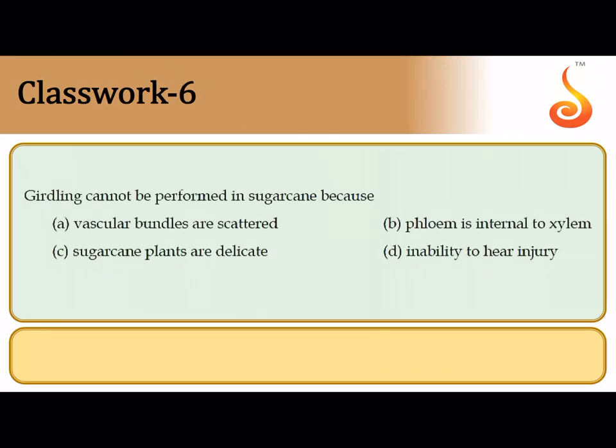The next question says girdling cannot be performed in sugarcane. Now girdling is where you remove a strip of bark from the trunk or the branch of a tree, and along with the bark you are removing the phloem tissue and you are exposing the xylem in the center. This you cannot do in case of sugarcane because remember, sugarcane is a monocot. In monocot stem the vascular bundles are scattered.